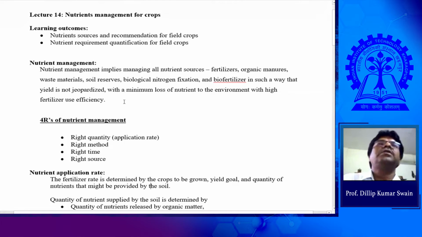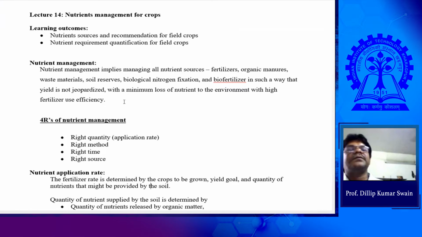So what we need to know is that nutrient management means not only management of your chemical fertilizer. As we are discussing every time, we are targeting sustainability. In that case, we need to exploit all sources of nutrition. That is, whatever is available from the soil sources, how much nutrient is available in the soils, how much is to be applied, and what are the different sources.